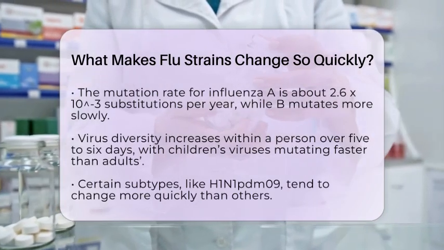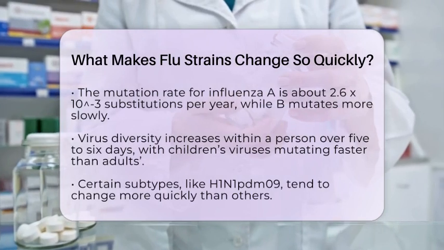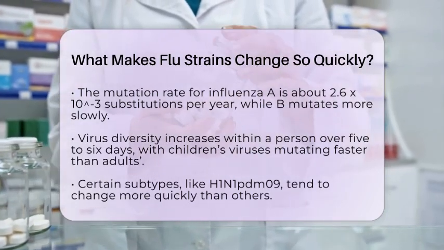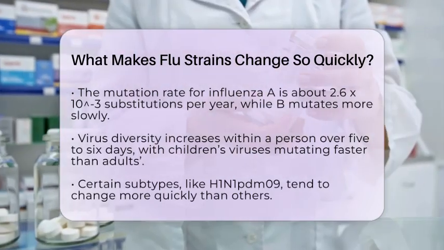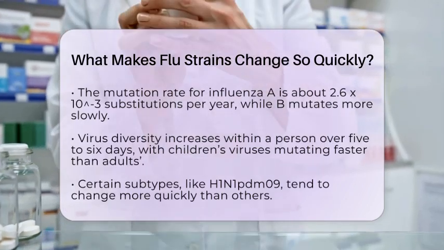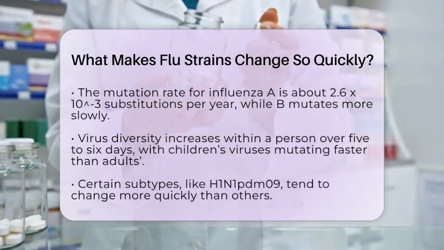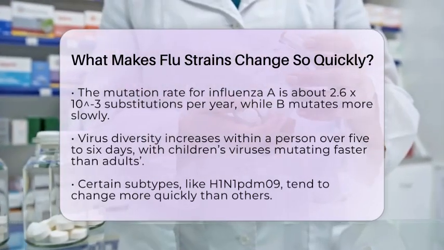Influenza A viruses tend to evolve faster than influenza B viruses. This is partly because they mutate more quickly and face stronger immune pressure from humans. Influenza A changes at about 2.6 times 10 to the minus 3 substitutions per site each year, while influenza B evolves more slowly at about half a times 10 to the minus 3.